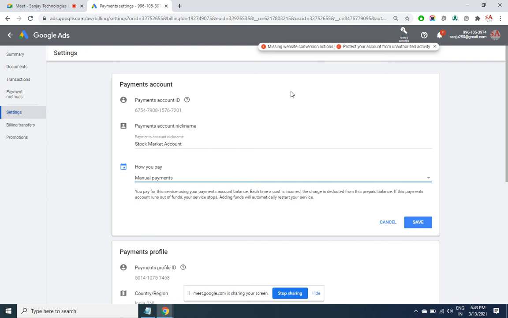Or help old age, Akshay Patra, food, feed the poor people. Then keto, you must have seen a lot of keto ads. Keto is into charity work. PETA. So all these types of accounts are allowed to run under Google Grants. So this account is called Google Grants, wherein $10,000 of advertisement credit will be given every month.